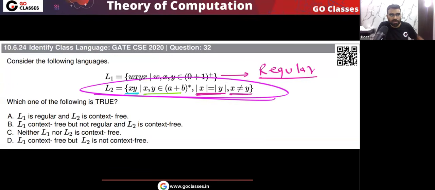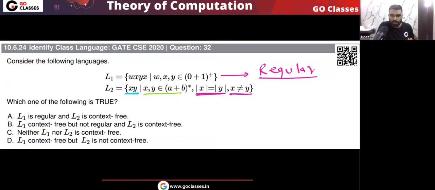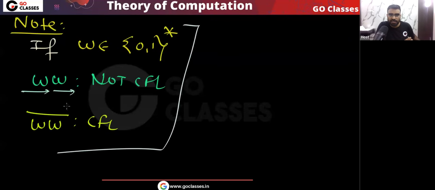And similarly, this L2 is actually a standard language. This is similar to your WW complement. See, this WW complement is CFL. What is the reason? The reason is very simple. Here there is mismatching. You need to do the mismatching, so that the first half and the second half should mismatch. Yes or no? So that mismatching we can do using the PDA.